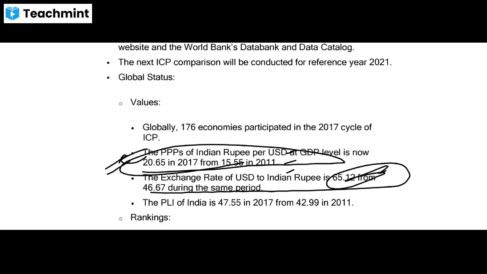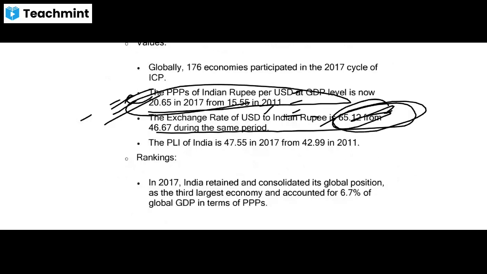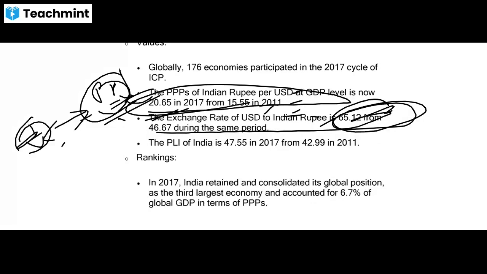In 2017 the normal exchange rate of USD to Indian rupee was 65 rupees, whereas the PPP was 20 rupees per dollar. So by this you can say that India's GDP may not be that high if you compare using the normal exchange rate, but if you compare using PPP, then India's GDP is quite good.